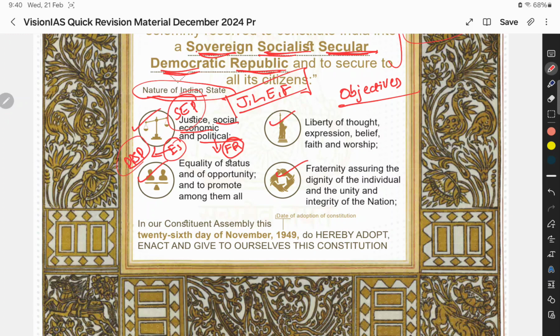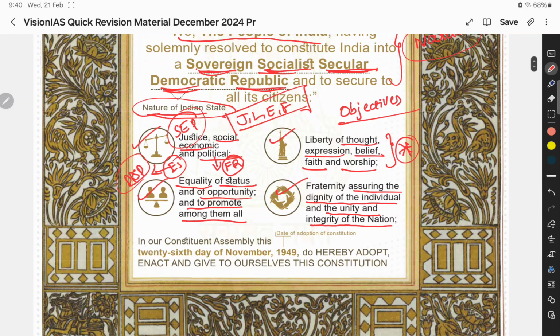Then liberty of thought, expression, belief, faith, worship. You need to remember the order here also. And then equality of status, of opportunity, and to promote among them all. Then fraternity, assuring the dignity of the individual and the unity and integrity of the nation. From the exam perspective you need to remember the order.